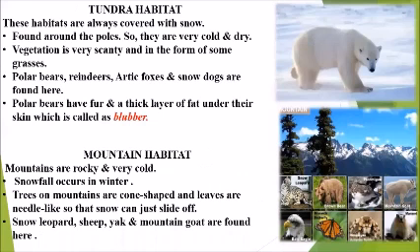The next habitat is tundra habitat. These habitats are always covered with snow. They are found around the poles, so they are very cold and dry. Vegetation is very scanty and in the form of some grasses only. Polar bears, reindeers, Arctic foxes, and snow dogs are found here. Polar bears have fur and a thick layer of fat under their skin, which is called blubber.